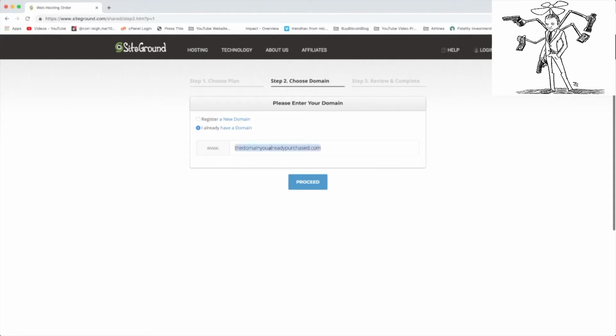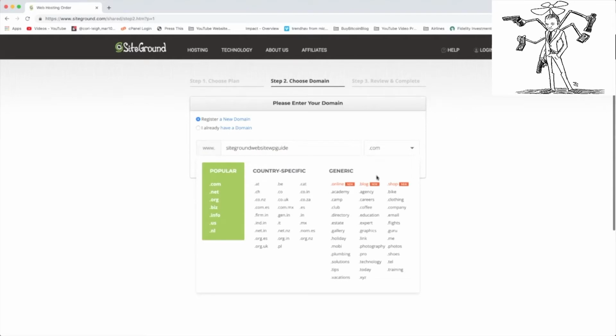But in my case, I have a new idea for a domain name and I want to get everything at SiteGround today. So I'm going to click register a new domain and then pop in SiteGround website WP guide. Alright, then on the right you'll see a drop down menu for .com, but there's also plenty of other options that could be cool, like .net, .org, .biz. Go ahead and choose from any of them.